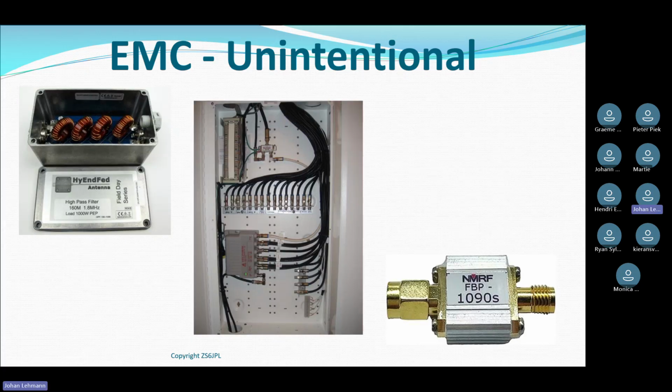Sometimes you don't have a choice but to use filters. Right? So filters is another part of getting rid of unintentional radiation or interference. The top, for example, is a high-pass filter. So what does this tell me? This filter will pass 1.8 megahertz and higher. So anything below 1.8 megahertz, this filter would block.